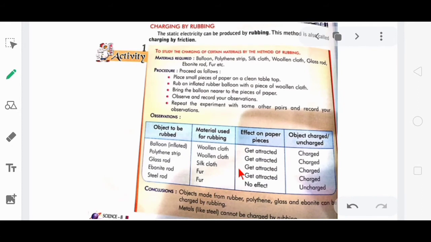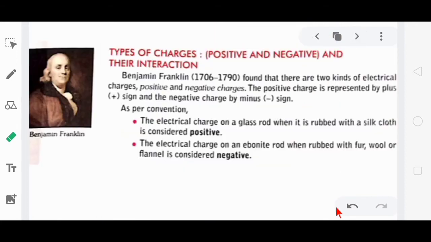And for this we are given an activity, and students, here you are given some objects, you can see. Now you please go through this activity, perform this and check and deduce your answer why there is attraction between the bodies. Then we will cover types of charges.